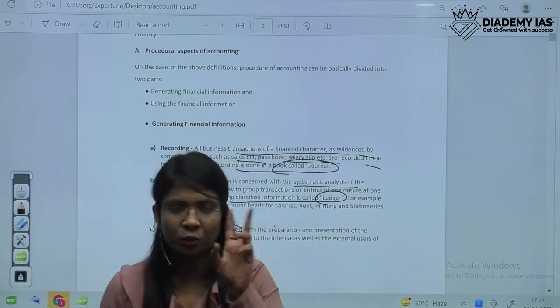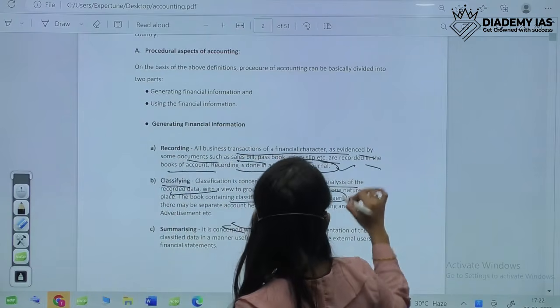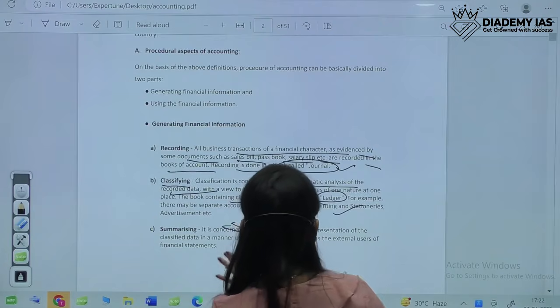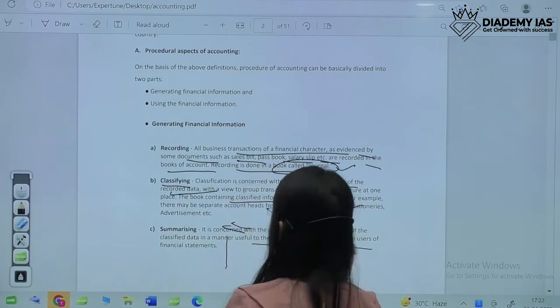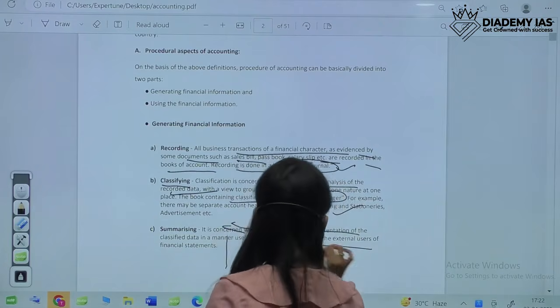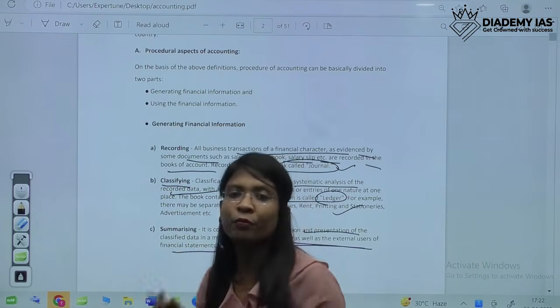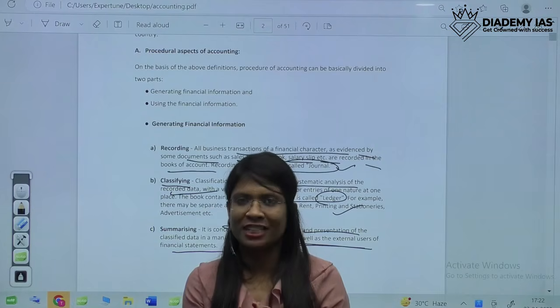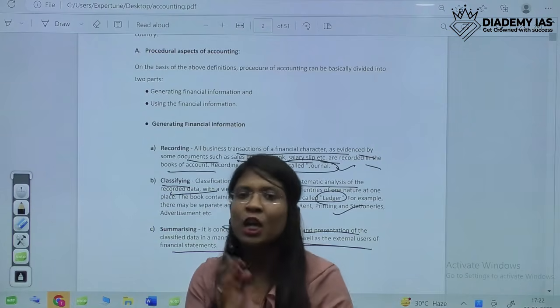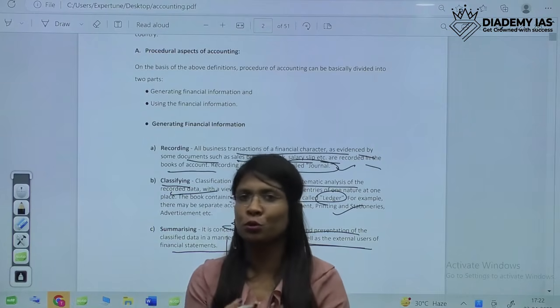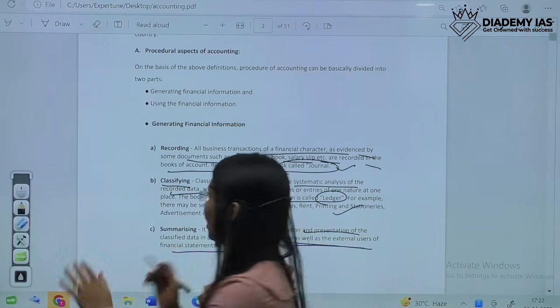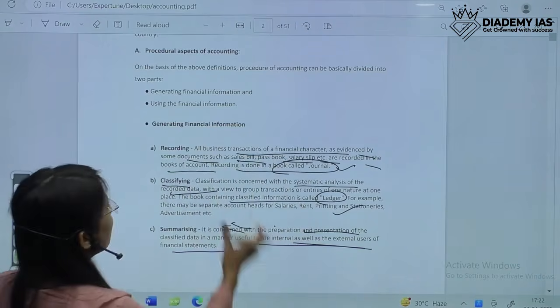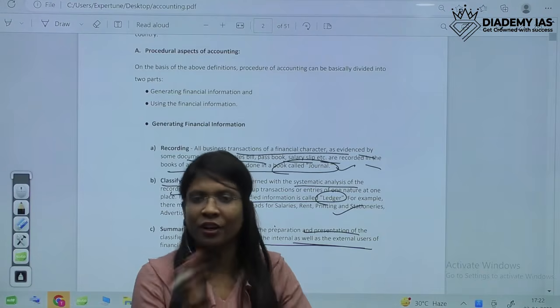So we have to go through these 2-3 words only: journal, ledger, and summarizing the data so that it could be presented to the internal as well as external users. For summarizing, we'll make the trial balance, and then after we'll make the financial statements, balance sheet, and profit and loss, so that that data could be of use to the internal as well as external users. So that would be summarizing. These are the basic 3 steps which I have already discussed.